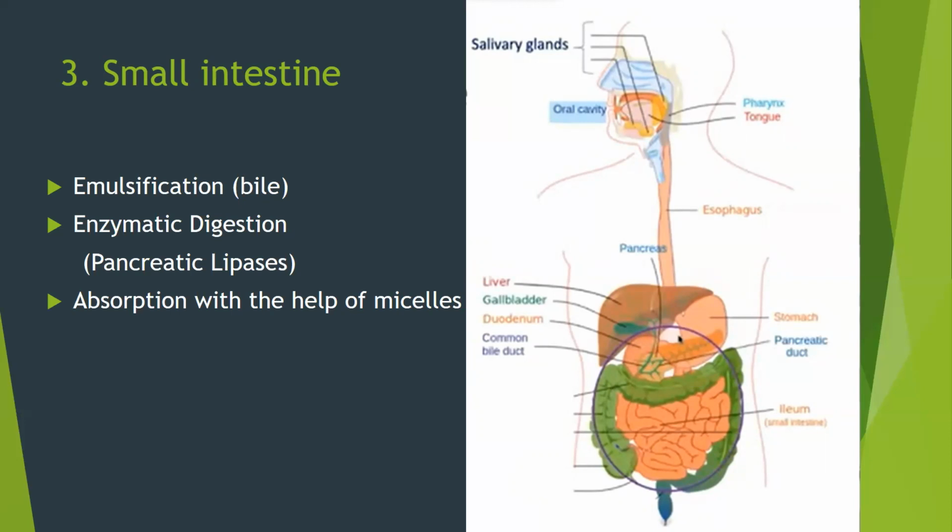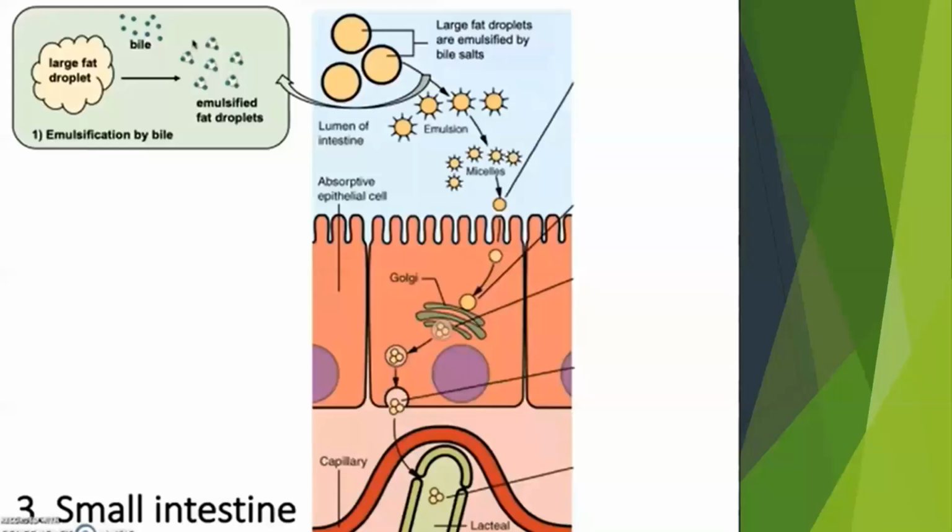Okay, let's take a look at the step-by-step processes of this digestion of lipids, or fats, or lipolysis, in the small intestine. First, the fats enter into our small intestine in the duodenum. Because of the watery nature of the lumen of our intestine, the fats cannot be absorbed and cannot be broken down by the digestion.